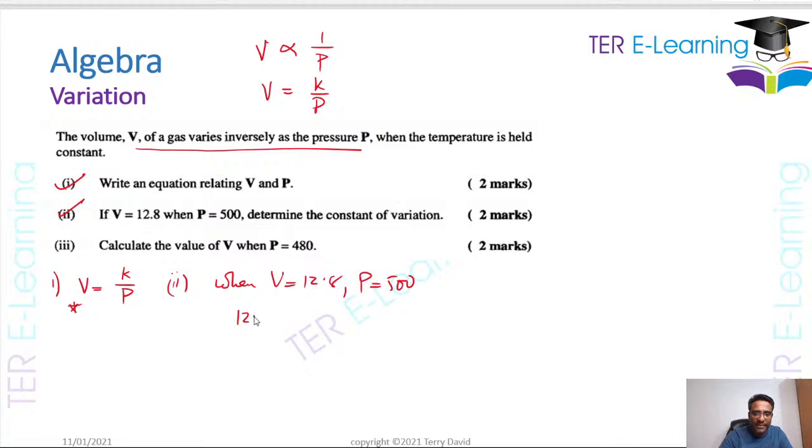So 12.8 is equal to k divided by P, which is 500, right? Now that 12.8 could be written as 12.8 over 1. And I'm going to cross multiply again. So k by 1 gives me k, and then I have to work out 500 multiplied by 12.8. So therefore k is going to be 6400. So that's my value for k here, right?